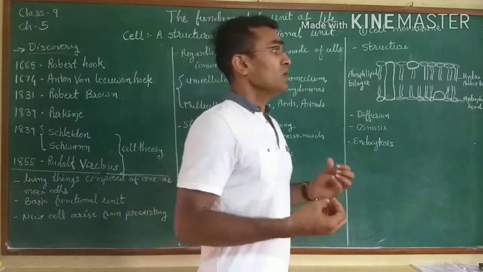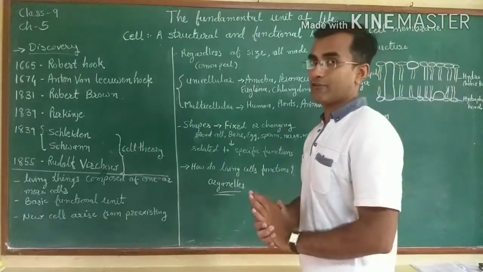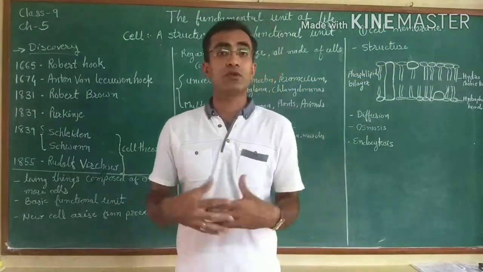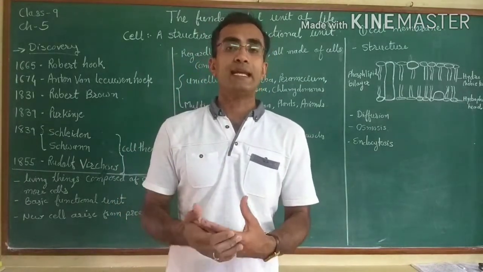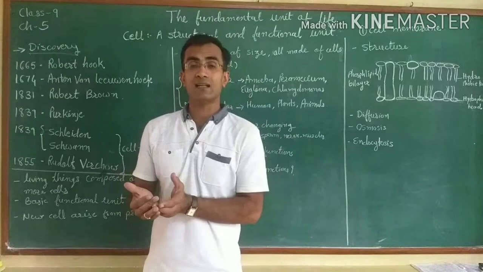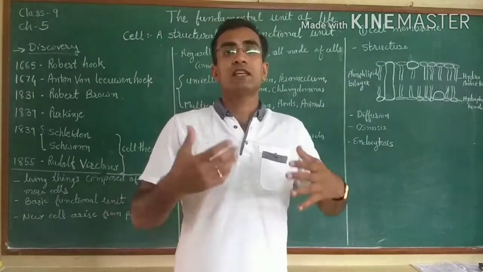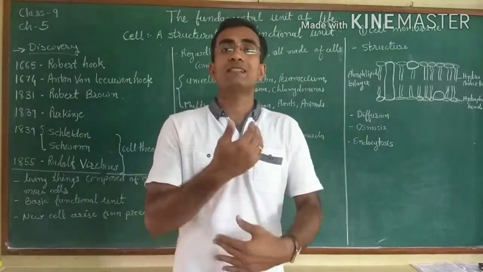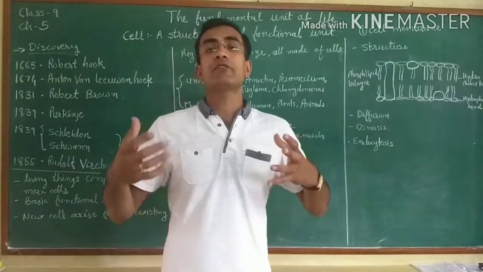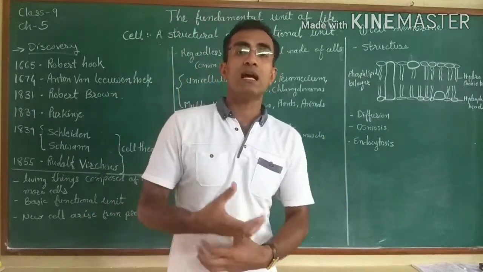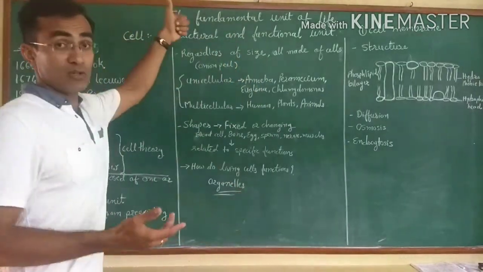Now the cell is a structural and functional unit of life. Why is it a structural and functional unit? Because our whole body is made up of what? Cells. Look at our body. It is made up of different organs. Some organs we can see from outside, whereas some organs are present within ourselves. So our whole body is made up of different organs, and all organs are made up of cells. So that is the structural unit, we can say.